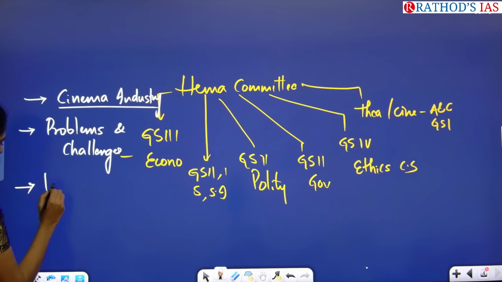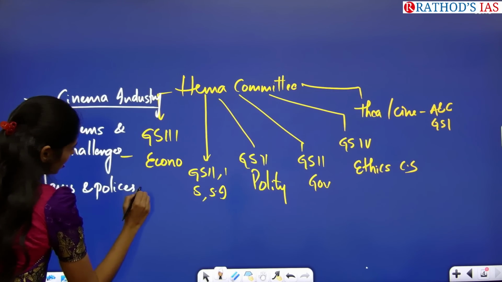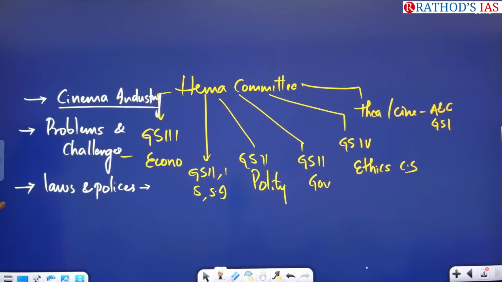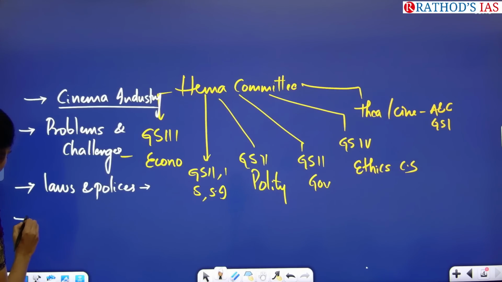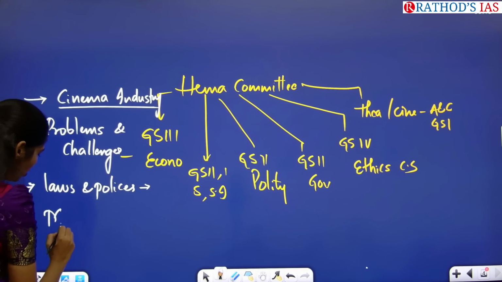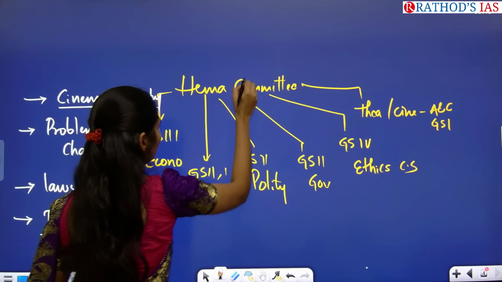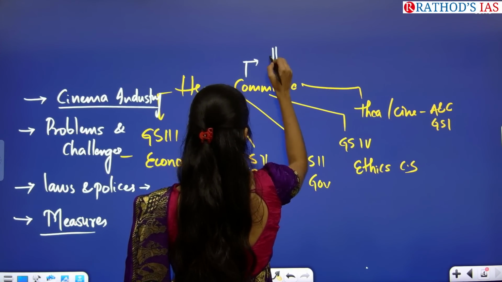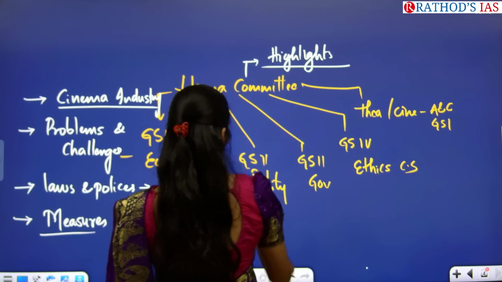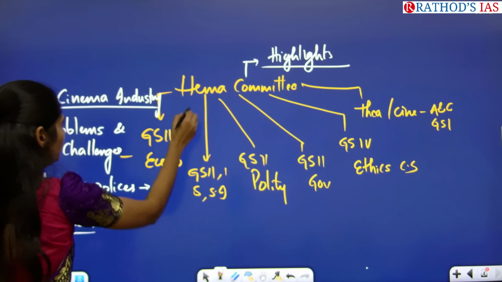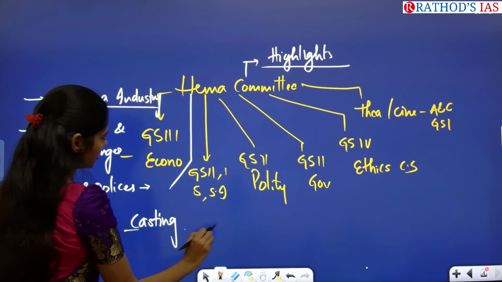And you have to know about laws and policies of government which are protecting women or gender equality at this workplace. And next, you have to know about what are the measures you have to take. And from this article you have to know especially what are the highlights of this HEMA committee. And there is one word which is given here, that is casting couch. So you have to know what is that casting couch.